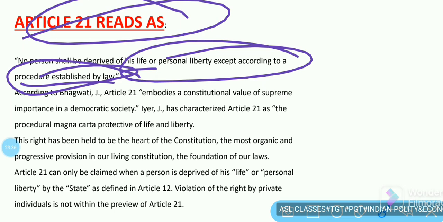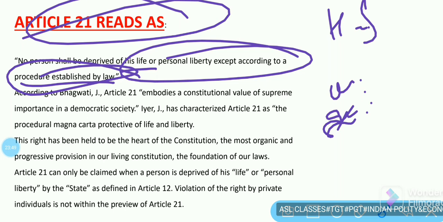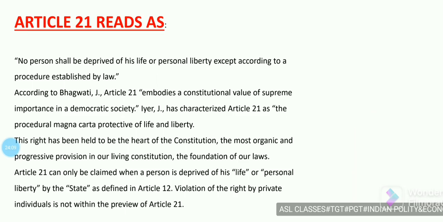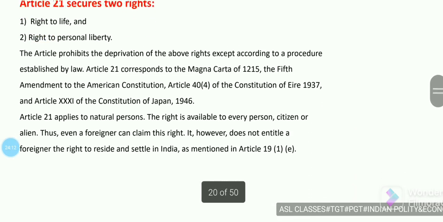Implicit rights under the right to life and personal liberty are some like these: right to health, right to shelter, right to livelihood, environment, medical confidentiality, right against sexual harassment, right against bonded labor and rehabilitation, right to legal aid and fair trial, right against custodial death and to medical care, right to speedy trial, right to dignity, and right to privacy. These are some fundamental rights under Article 21.